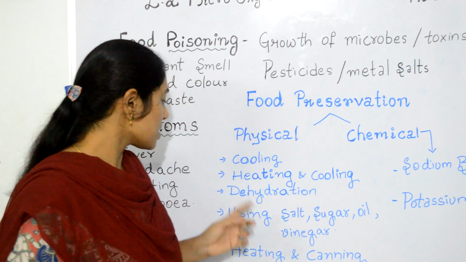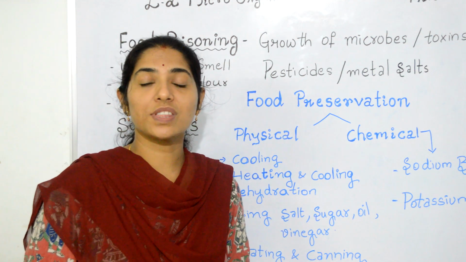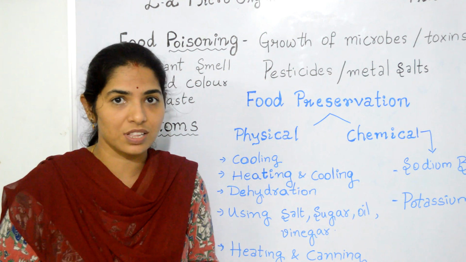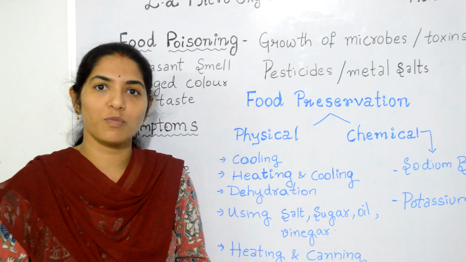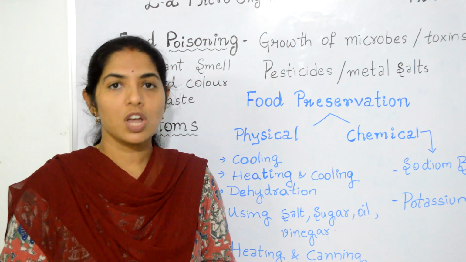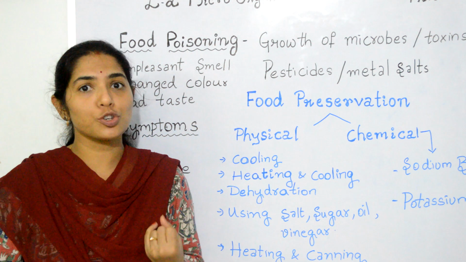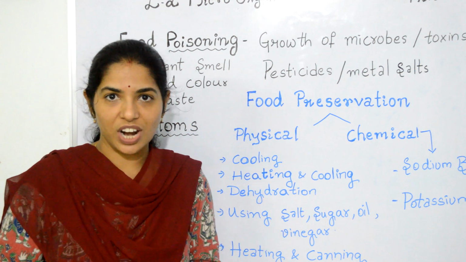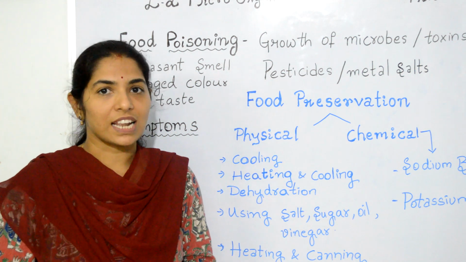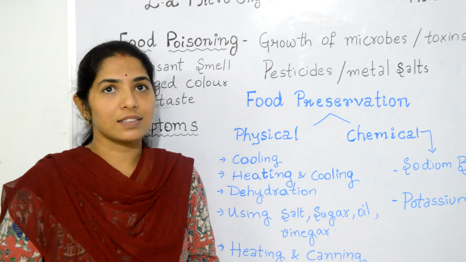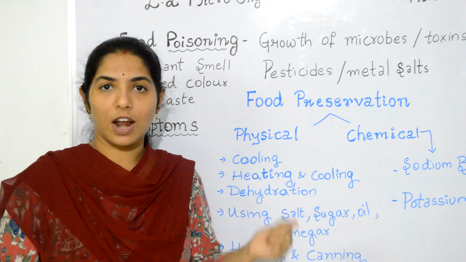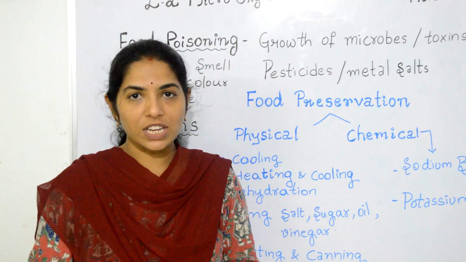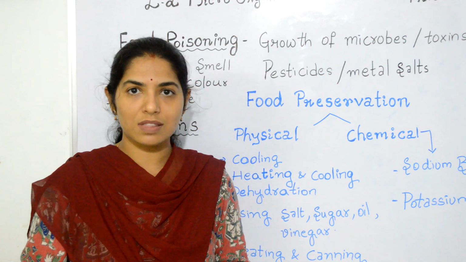The next method is dehydration. This method involves the removal of moisture. As we know, moisture generally supports the growth of microorganisms. If the moisture is removed from fruits and vegetables, then the food can be preserved. Dehydration can be achieved by two methods: one is sun drying, the other is smoking. By sun drying, vegetables like cauliflower, spinach, fenugreek and ginger can be protected from harmful microorganisms. The other method is smoking. Fish and meat can be preserved by this smoking method.